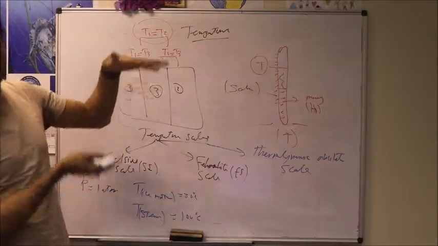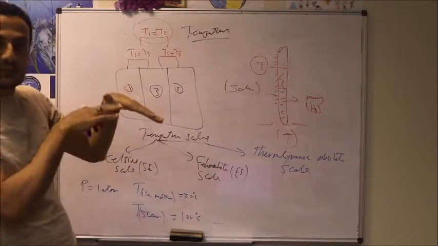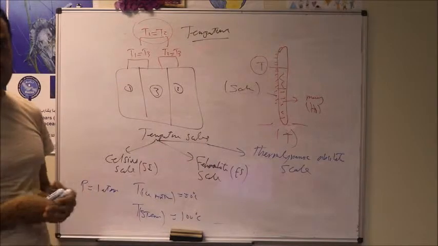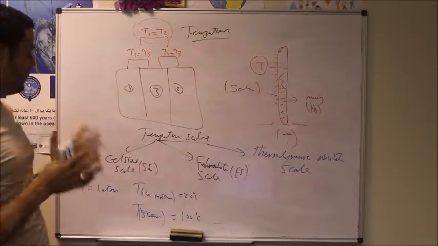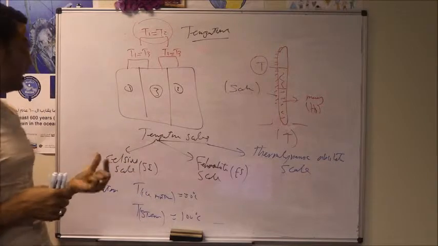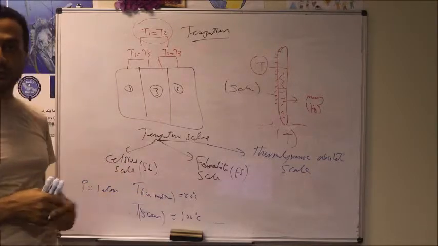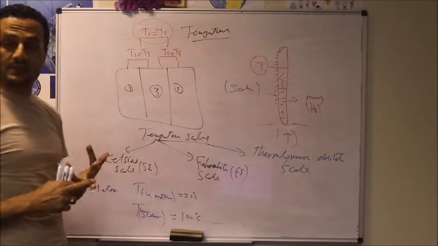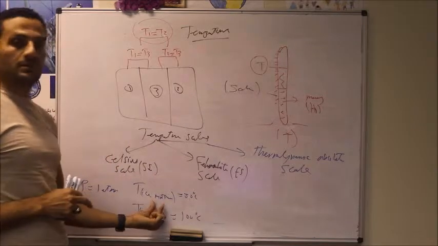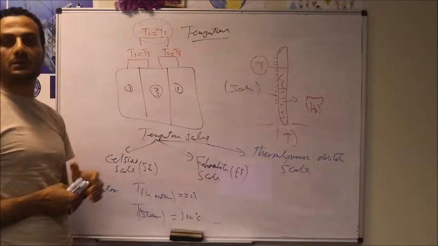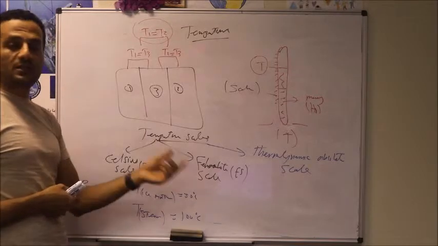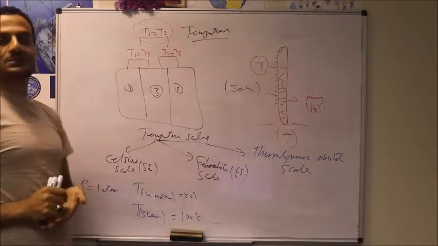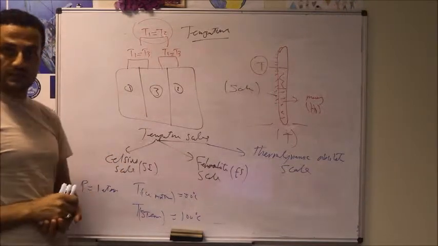And in between, or below or above, we can calibrate the scale to read the temperature of different systems at different temperature conditions. So to have any scale, we have to have a reference point. In the case of the Celsius scale, we selected the ice point, the triple point of water, in which we have a mixture of liquid water plus some ice plus some water vapor existing together. The temperature of this mixture, we consider 0 degrees Celsius. For steam, we consider the boiling point equal to 100 degrees C, and based on that we can make this scale read the temperature of any other system.